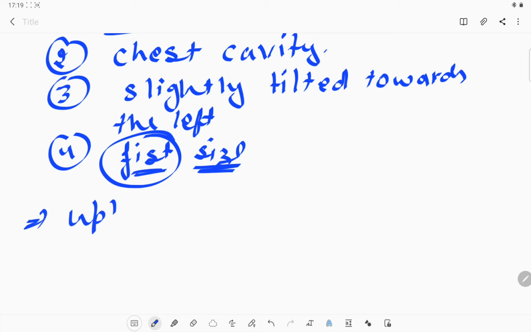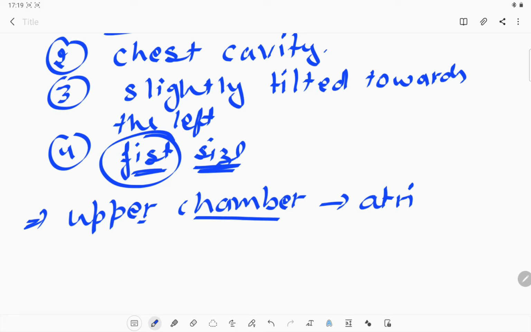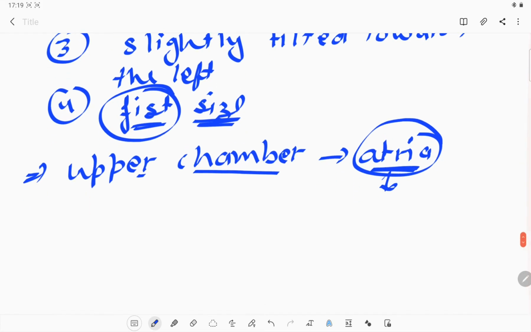What are the chambers in which the blood is carried, or stored? They are known as chambers, and the upper chambers are known as the atria. If we are talking about both of them, we say atria, but when talking about a single one, we say atrium. So there are two atria, one left and one right atrium.